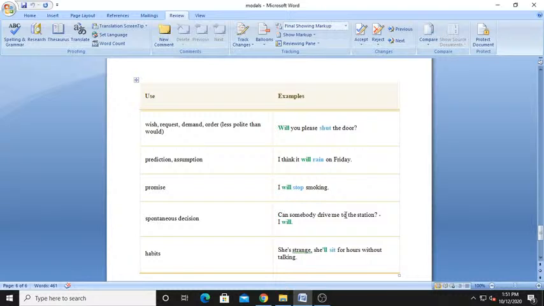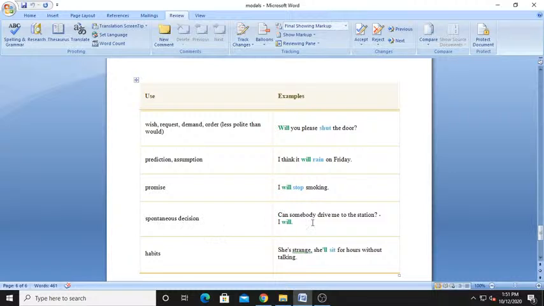Then next, prediction or assumption. If you have a prediction or assumption, at that time also we can use it. What is that? I think it will rain on Friday, meaning assumption. I am not sure. After watching the environment, I am giving one suggestion. Then promise. I will stop smoking. It is written. If I say yes, I'll stop messaging.